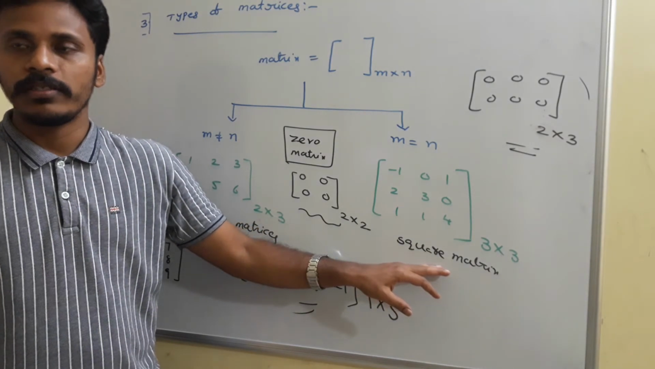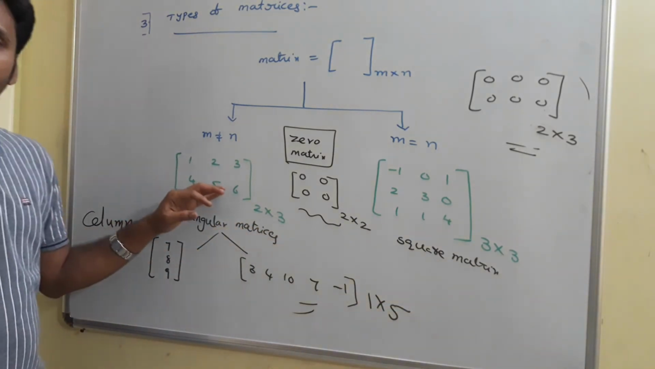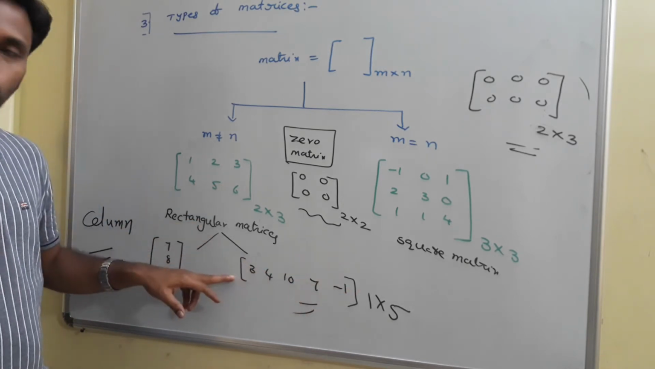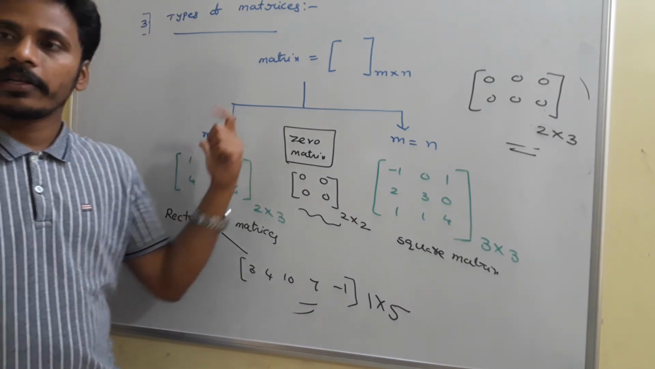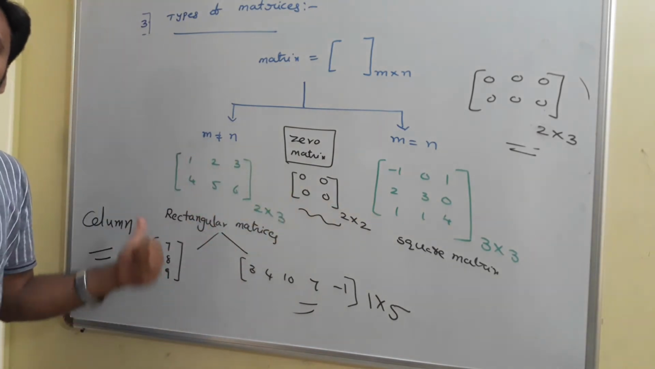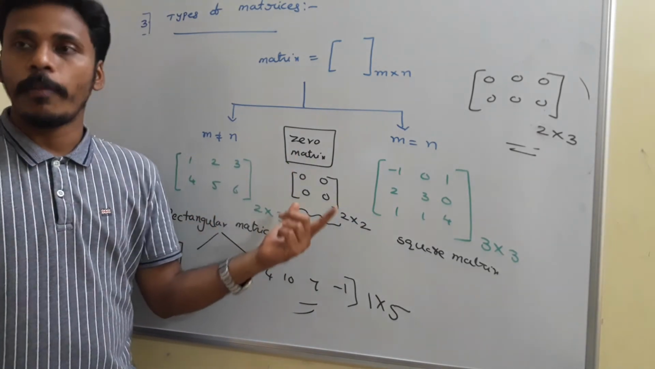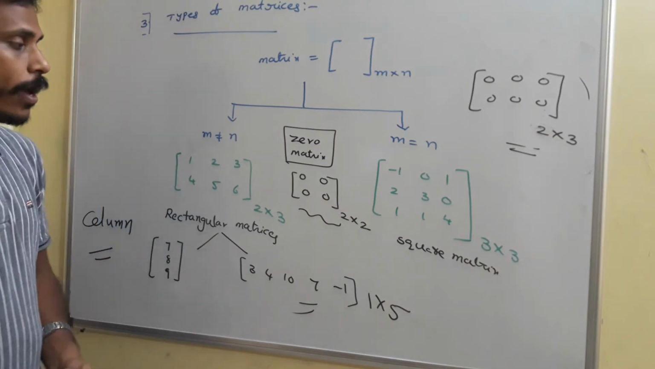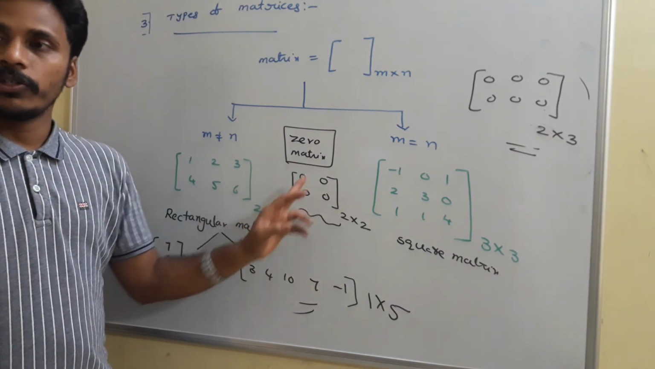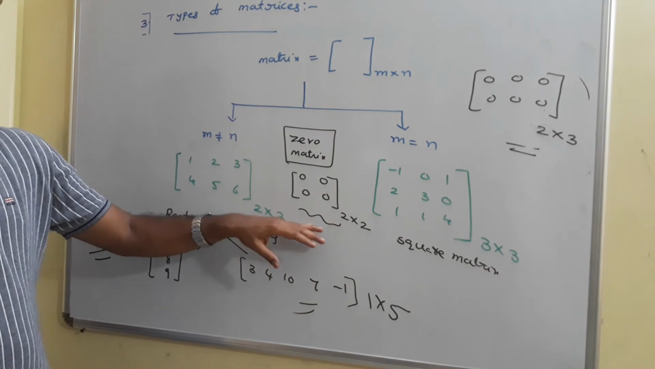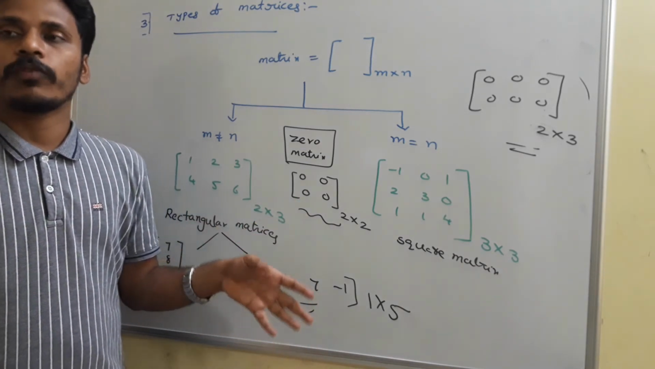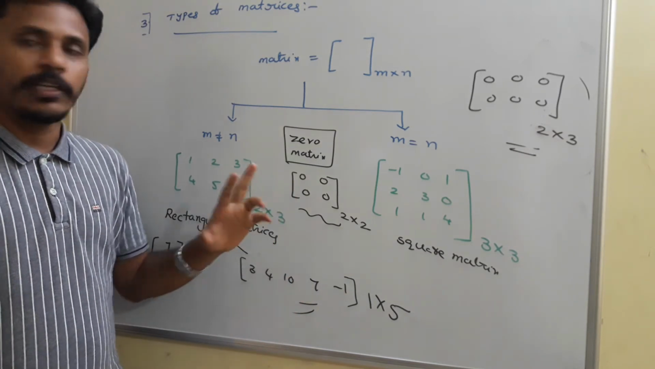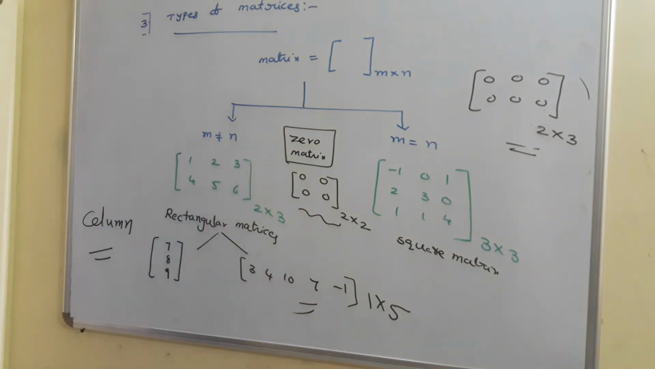We need to memorize all these names. Among these rectangular matrices, if there is only one row, we call it a row matrix, and if there is only one column, we call it a column matrix. So rectangular matrix, square matrix, row matrix, column matrix, and another is the zero matrix. A zero matrix is a matrix where all the elements are zeros. 0, 0, 0, 0, right? So this is a zero matrix. There are certain purposes where we need to use a zero matrix specifically, and that's why we need to mention it here also.